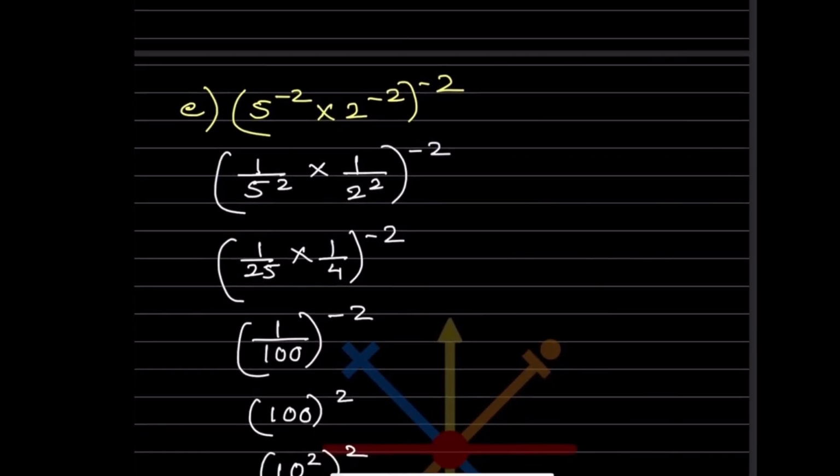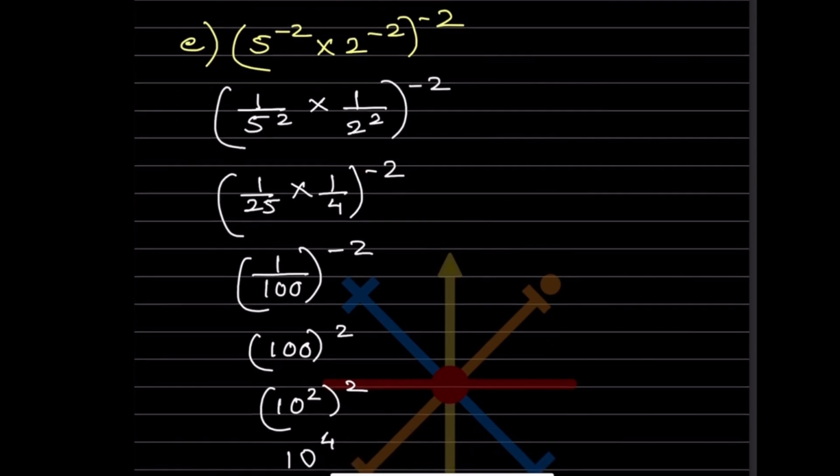Same here, let us solve the bracket first. So this will be 1 by 5 raised to 2, 1 by 2 raised to 2. Same. 5 raised to 2 means that is going to be 25. 2 raised to 2 means 4. The exponent the same. So now what we can see, this is multiplication. So we are going to multiply this into this, that is going to be 100. And this will be 1.